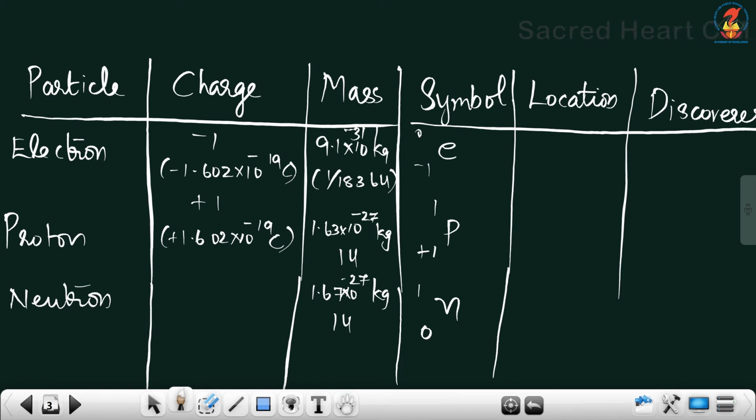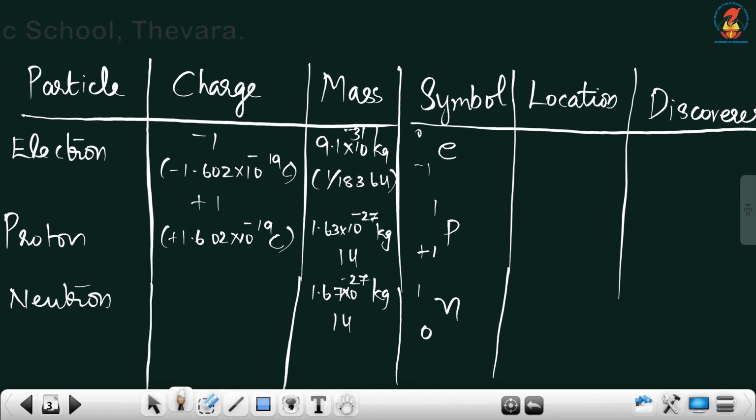The electron has a charge of minus 1.602 into 10 raised to minus 19 coulomb, and for easy calculation, we are considering that as minus 1.